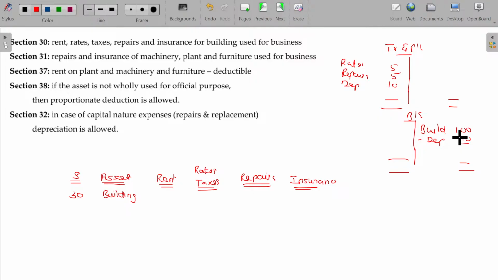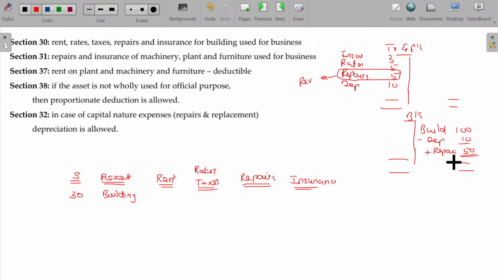To safeguard from flood and other things, you could have insured. Insurance premium paid for this, probably 3 rupees, can also be debited. In case of repairs, if it is of revenue nature, then it can be debited. If it is of capital nature, it should be added here. Probably 50 rupees we spend for renovating completely, or the repair has a long life to last. Huge expenses and a long life, then that should be part of the assets.